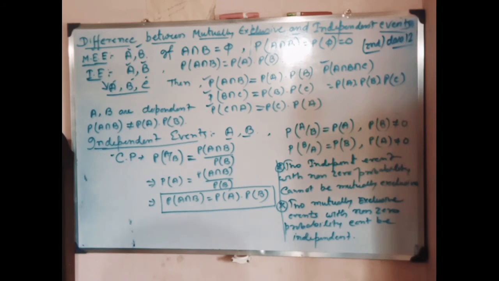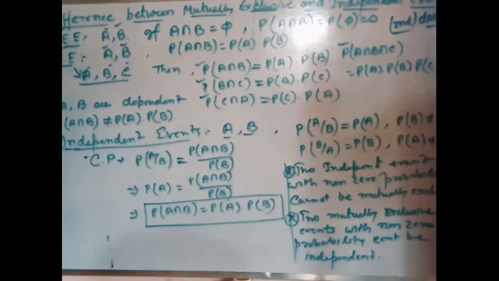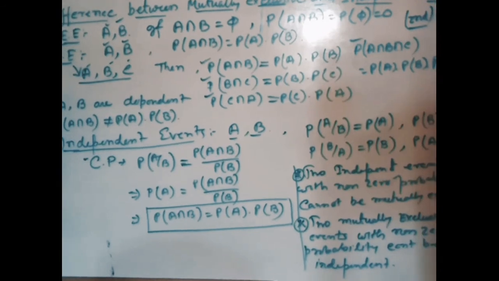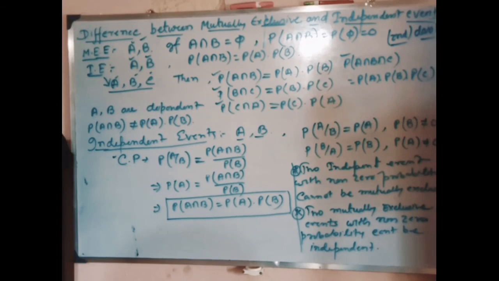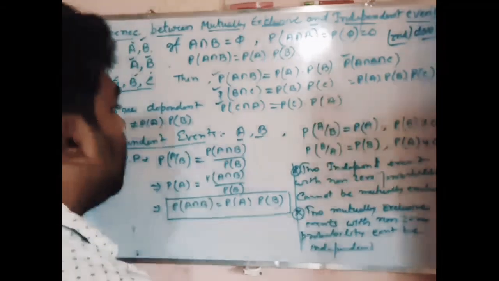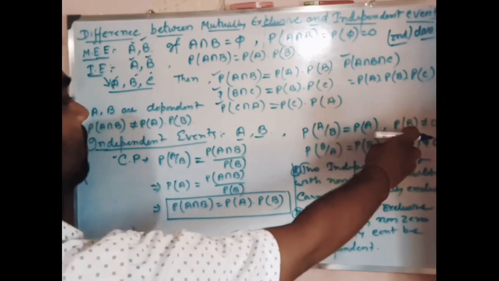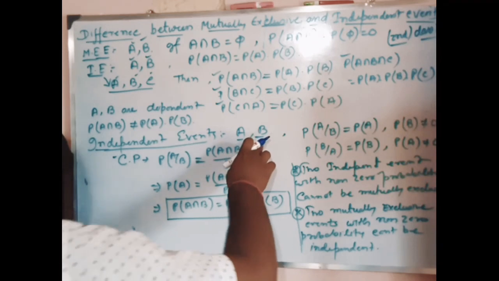Now if we take two events A and B, then probability of A by B is equal to probability of A, if it happens, where P of B is not equal to 0, then these two events are called independent events.